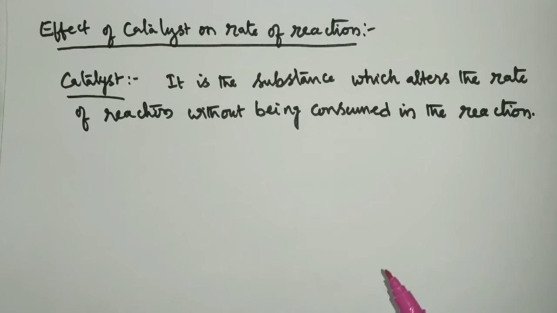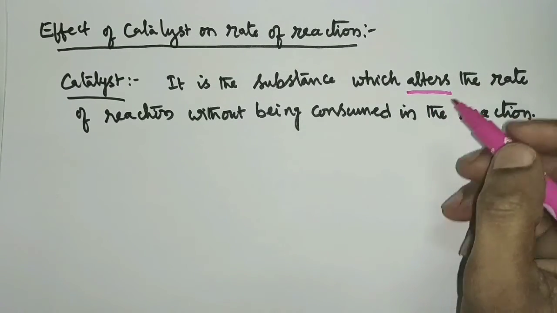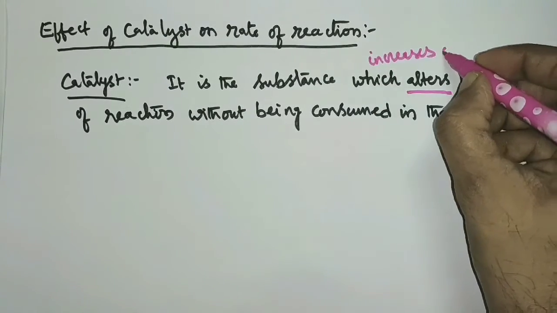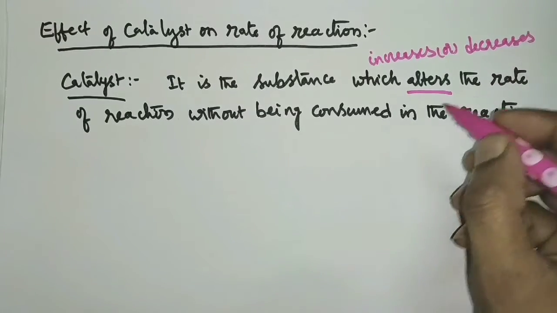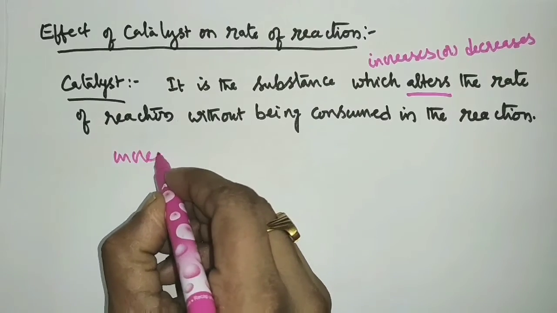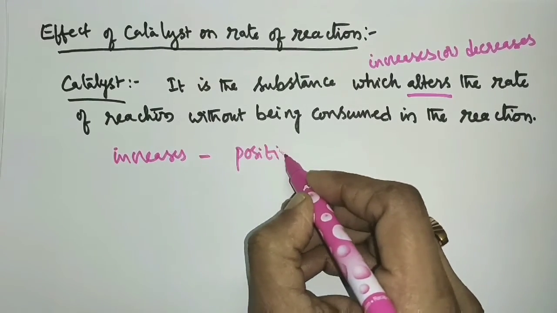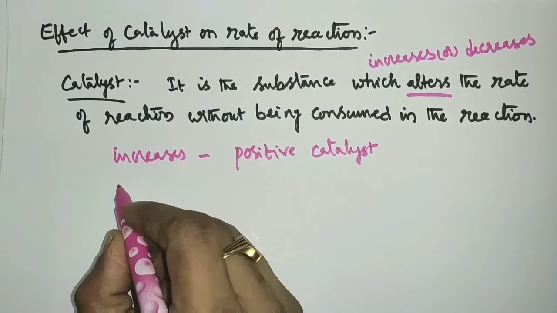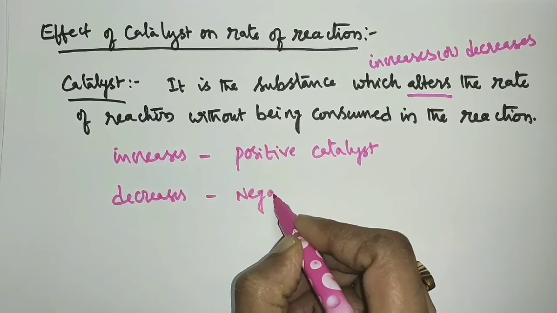In this definition, we need to understand two terms. One is it alters the rate of reaction, means it increases the rate of reaction or it can decrease the rate of reaction. The substance which increases the rate of reaction is called a positive catalyst, and the substance which decreases the rate of reaction is called a negative catalyst.